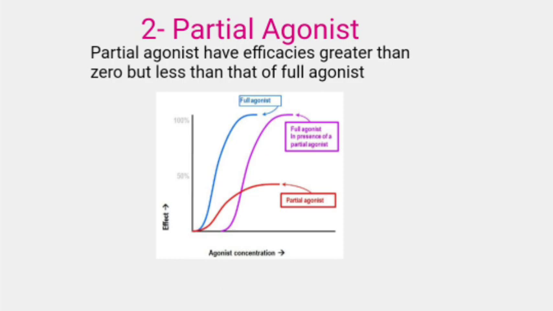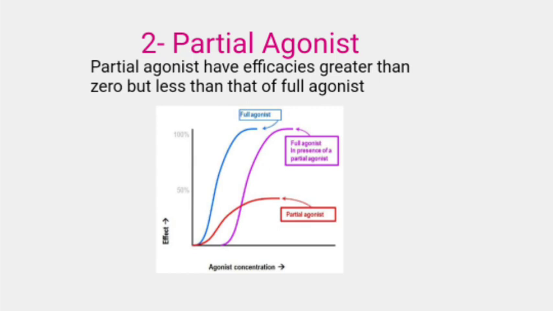A unique feature of these drugs is that under appropriate conditions, a partial agonist may act as an antagonist of a full agonist. Consider what would happen to the Emax of a receptor saturated with an agonist in the presence of increasing concentration of a partial agonist. As the number of receptors occupied by the partial agonist increases, the Emax would decrease until it reaches the Emax of the partial agonist.